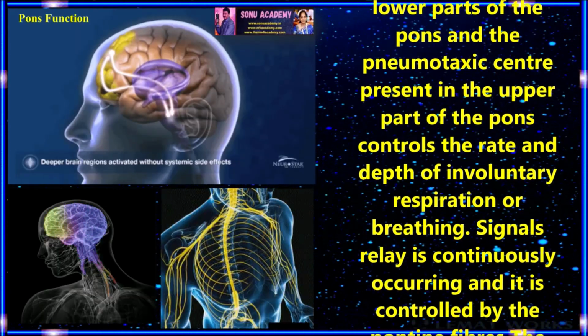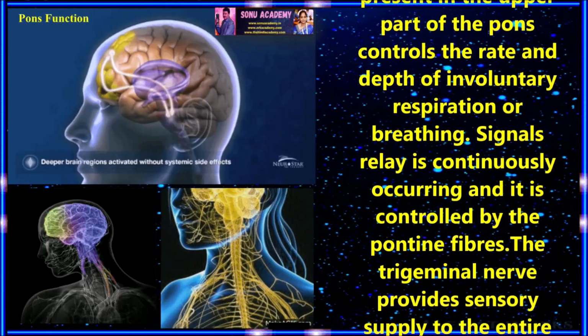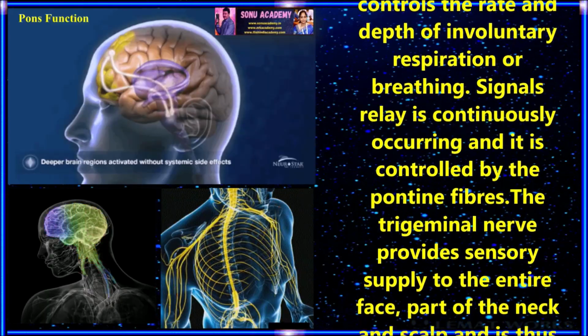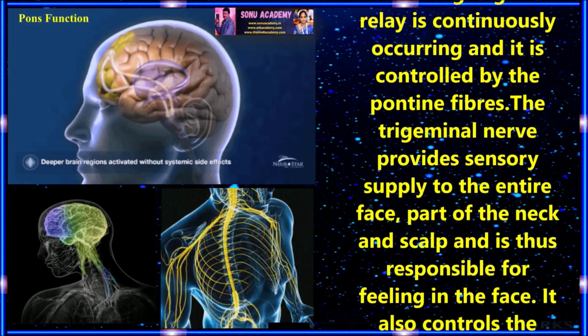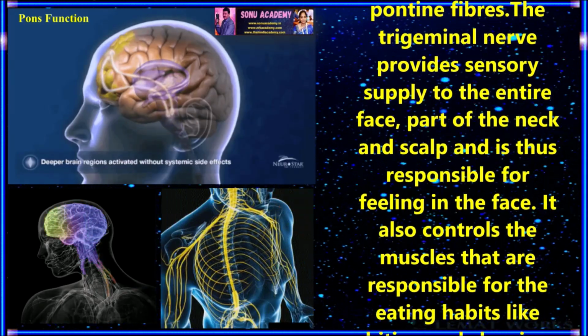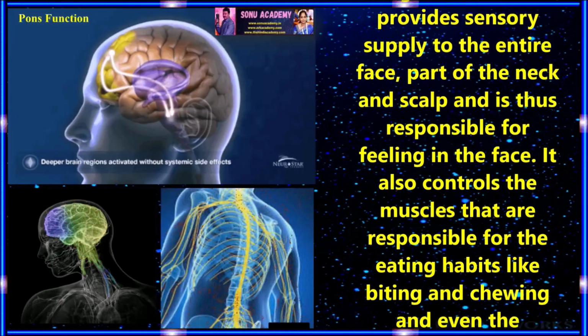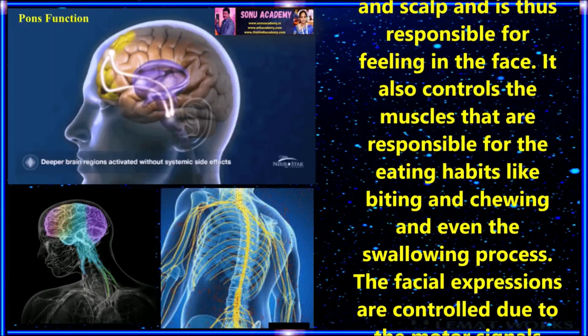Signal relay is continuously occurring and it is controlled by the pontine fibers. The trigeminal nerve provides sensory supply to the entire face, part of the neck and scalp, and is thus responsible for feeling in the face. It also controls the muscles that are responsible for eating habits like biting, chewing, and even the swallowing process.